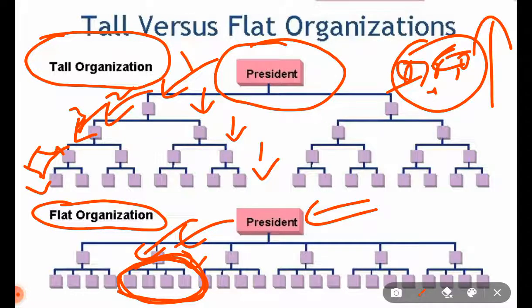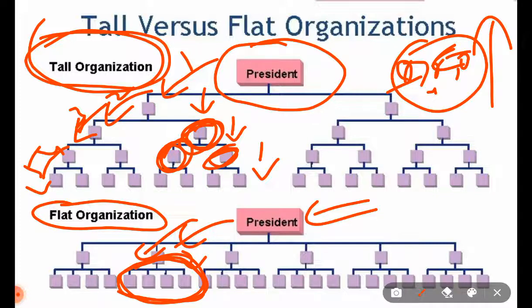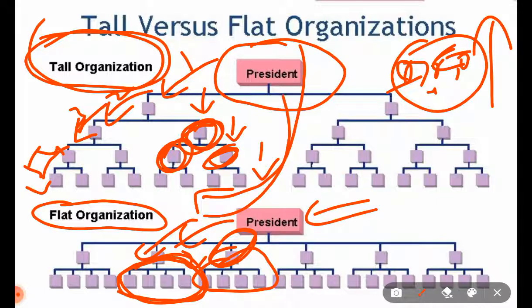Now there are various advantages and disadvantages of each organization. For example, in a tall organization the control is more effective because each manager has fewer people to report to. For example, this manager is managing only two people, so that will be more effective for him, whereas this manager has four people reporting to him, so of course that will not be relatively efficient. The disadvantage in a tall organization could be that information and feedback travel very slowly, whereas in a flat organization the information from top to down and feedback from down to up flows very fast.